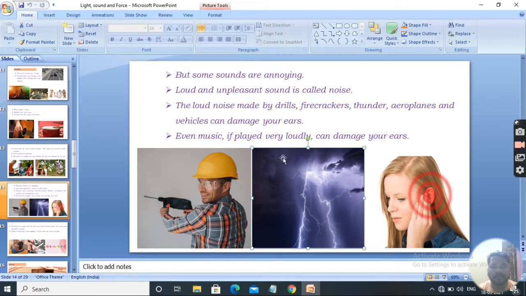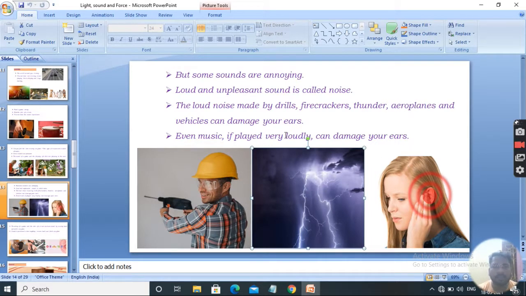The loud noise made by drills. Someone is drilling the wall, and this type of sound is called noise because that sound is very irritating. Firecrackers. Look at the picture. There is a firecracker. Thunder. That is the picture of the thunder.